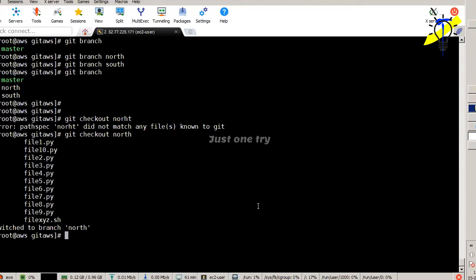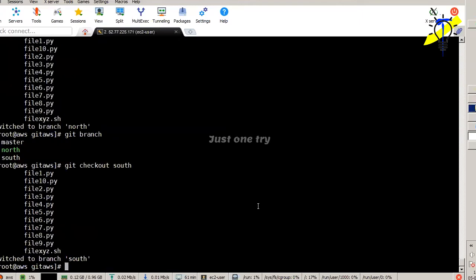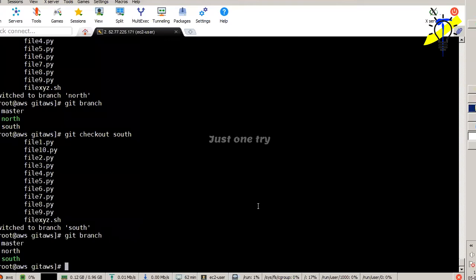Then it is giving the highlight of what files were deleted before. I check the git branch again. Now the green mark has shifted to north, and the star shows that you are in the current branch. So this is very easy to identify with git branch. If I want to switch to south, then you can git checkout south, and again check git branch.